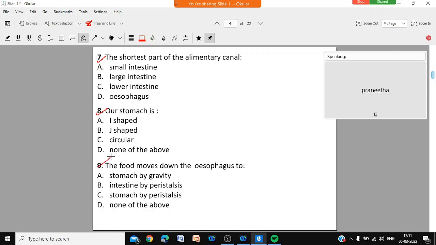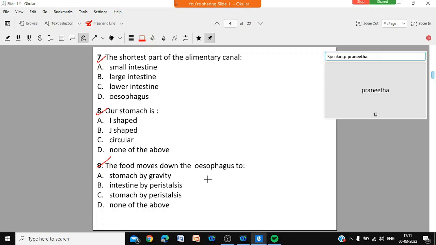Now question number 9. The food moves down the esophagus to. From esophagus, where does it move and how does it move? It moves down to stomach by gravity. It moves down to intestine by peristalsis. It moves down to stomach by peristalsis and none of the above. The food from the esophagus will move down to stomach by gravity, to intestine by peristalsis, to stomach by peristalsis, or none of the above.